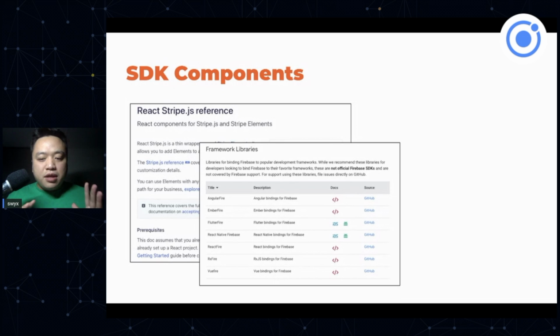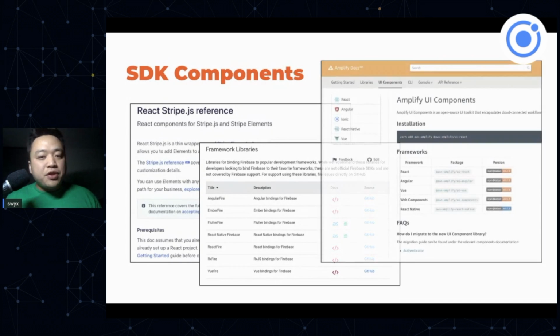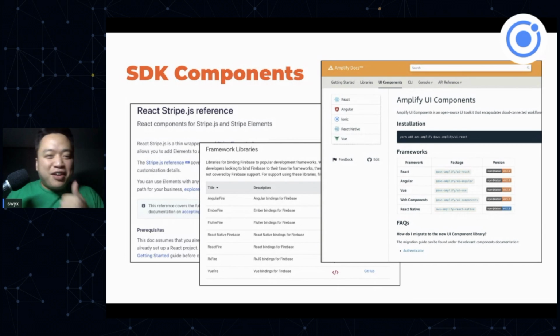But one of the interesting appeals of Stencil and what Ionic's working on is that you can build one code base and provide these SDK components for a lot of different frameworks, and that's actually what we do at Amplify. I want to give a huge shout out and thanks to Ionic and the Stencil team, because we use Stencil at Amazon, and it's great. There's no way we could support all these frameworks without it. So highly recommended.